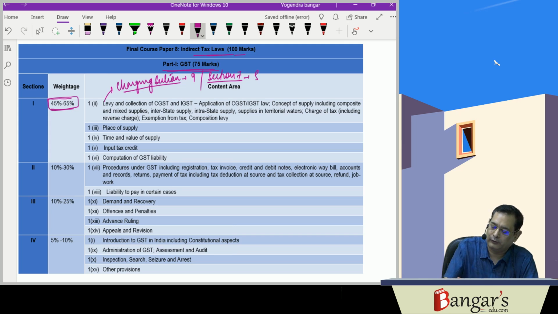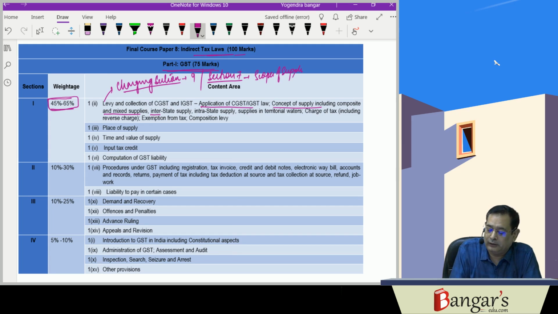Say, a 14 marks question was there, that was covering this aspect only, basically levy and collection of CGST and IGST, then the application of the CGST and IGST law. Section 7, as I was telling, was scope of supply. The concept of supply, including the composite supplies and mixed supplies, has been covered in section 8 of the CGST Act.